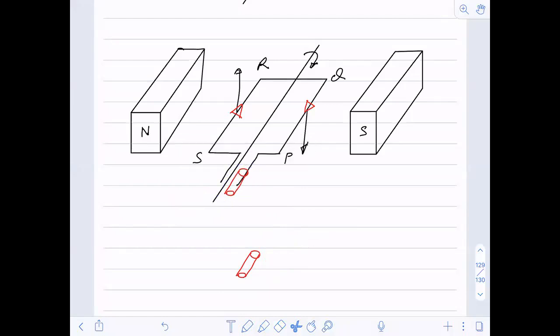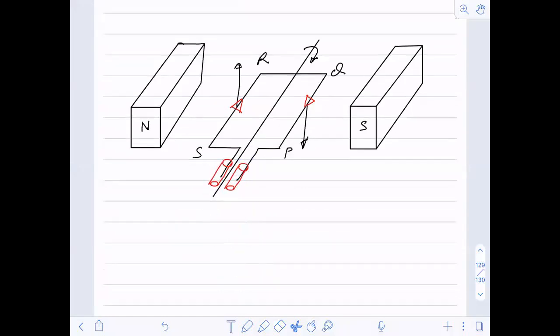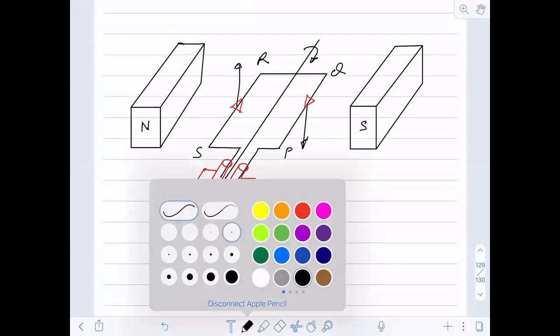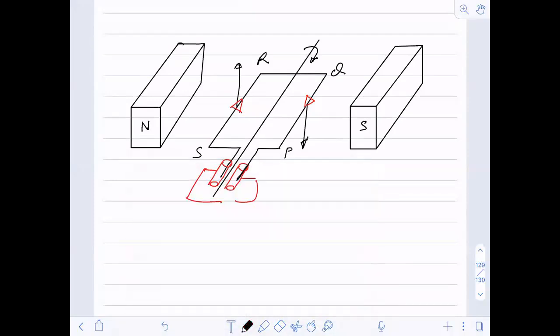Okay, this one with this, so that it rotates within it, and we have made a connection out of it like this. If anything is happening, this wire, do you see this black color wire, here and here, they are allowed to be in contact. They're in contact with the slip rings.